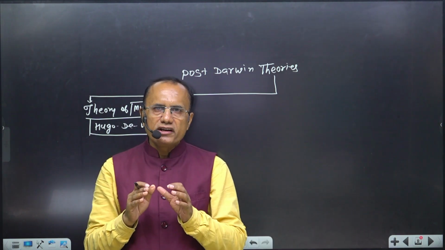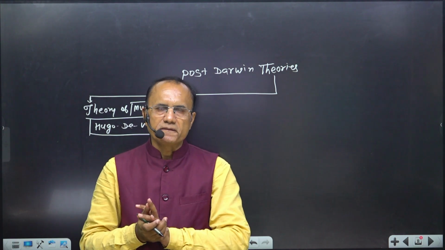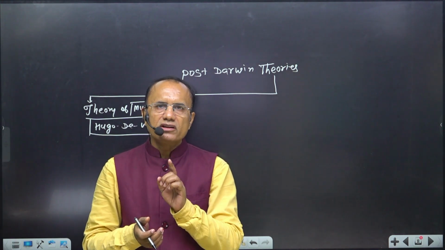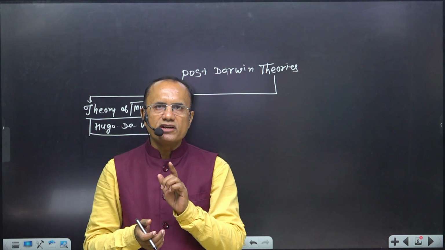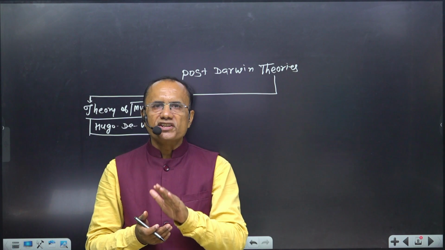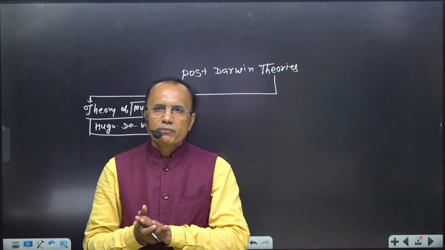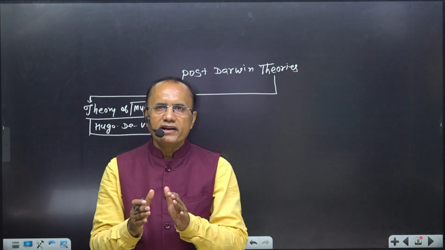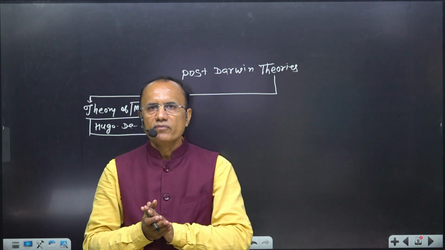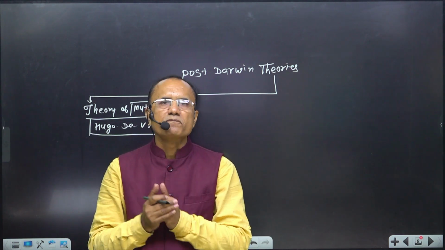There are some weaknesses in the theory of natural selection proposed by Charles Darwin. The first important weakness was how variation occurs. What are the sources of variation? Darwin had not defined clearly the causes and sources of variation.